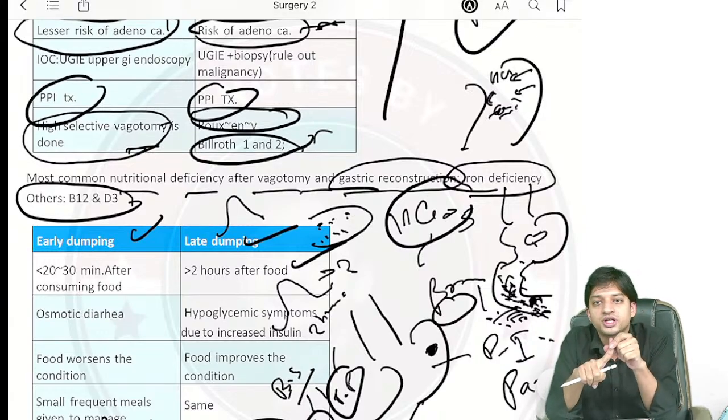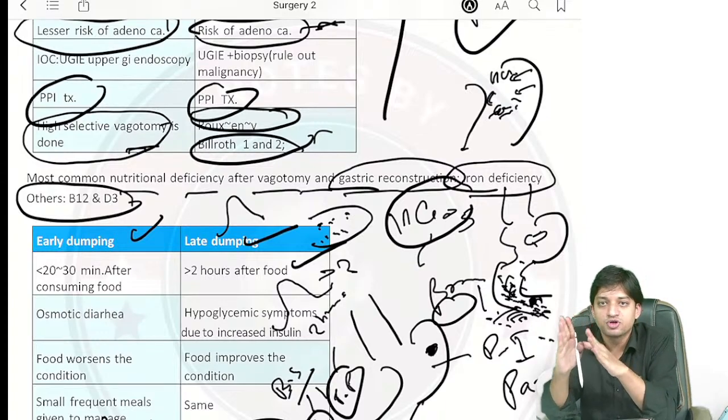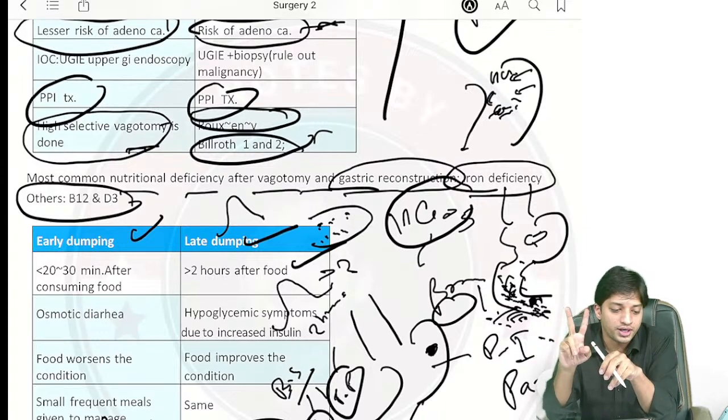First, iron absorption takes place in, tell me guys, where does it take place? In the duodenum or in the stomach? Please answer. Iron absorption. And does acid increase the absorption of iron or not? Two points.